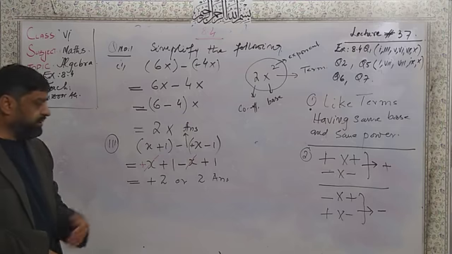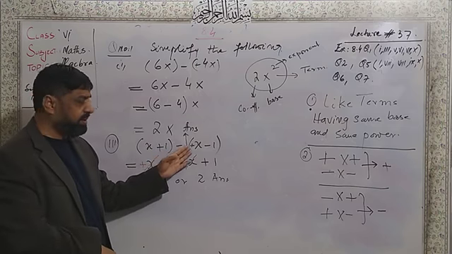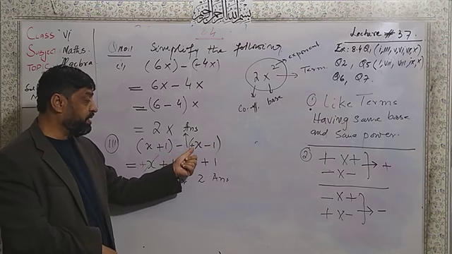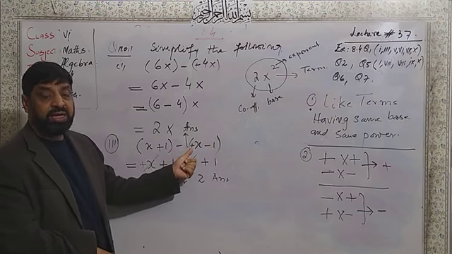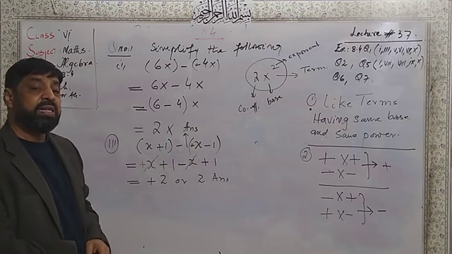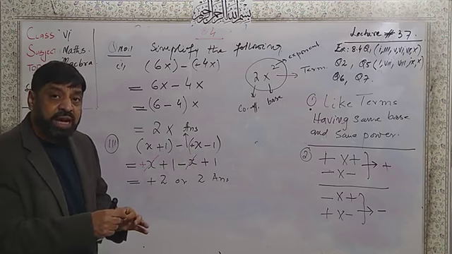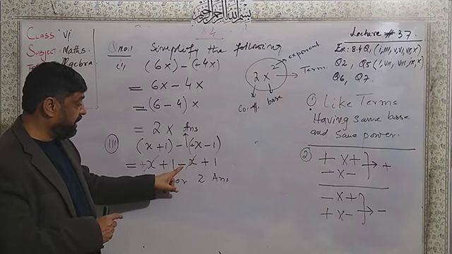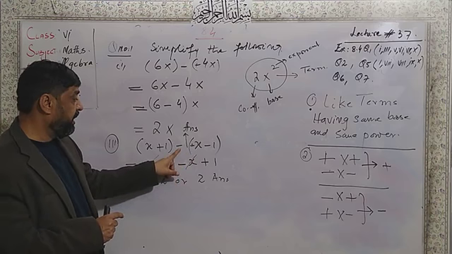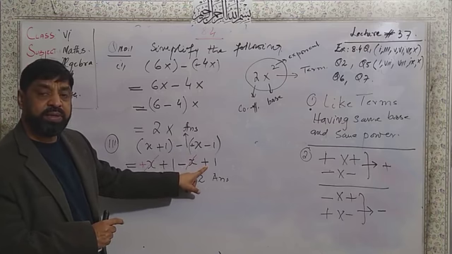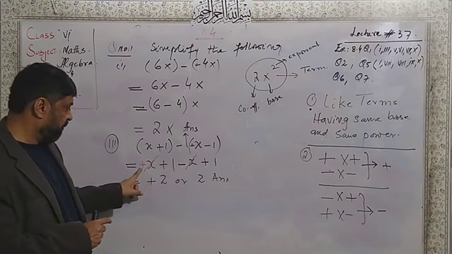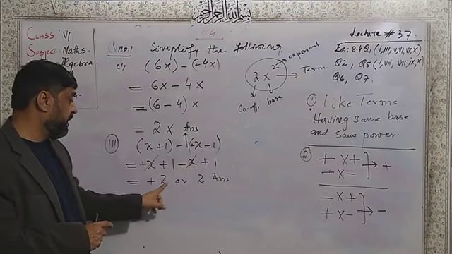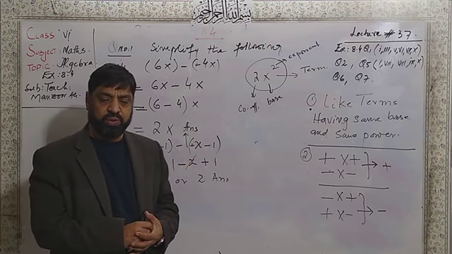Here I have two brackets, x plus 1 and minus, second bracket started, x minus 1. Now this minus will be multiplied by plus, opposite signs always result in minus. Multiplication of the same sign is always plus. So here minus into plus, its answer is minus x. Here minus into minus, its answer will be plus 1. Now plus x and minus x will cancel. Plus 1 plus 1, its answer will be plus 2.